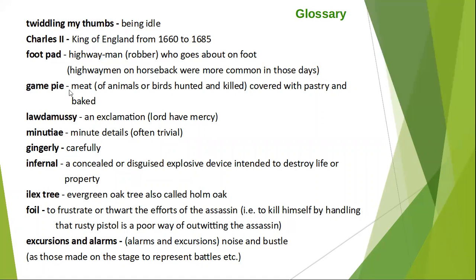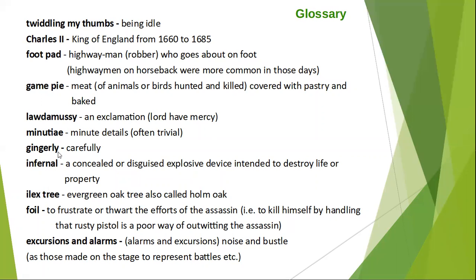Game pie means meat of animals or birds hunted and killed, covered with pastry and baked. Lawks a mercy is an exclamation. In Tamil we can say, oh my god, like that. Minute means very small details.